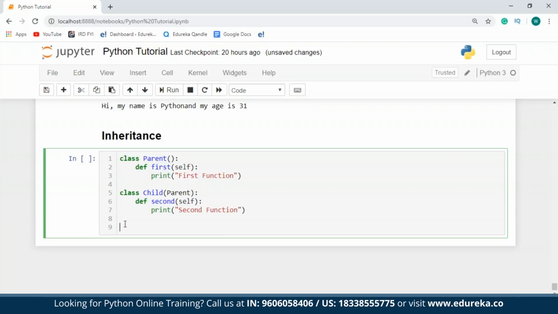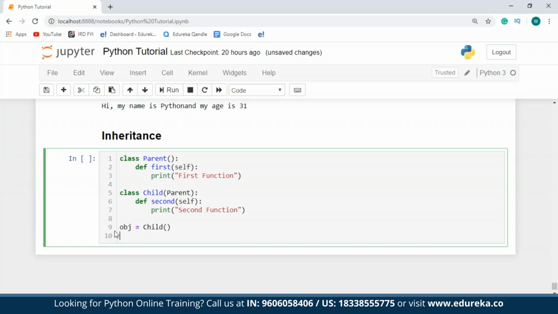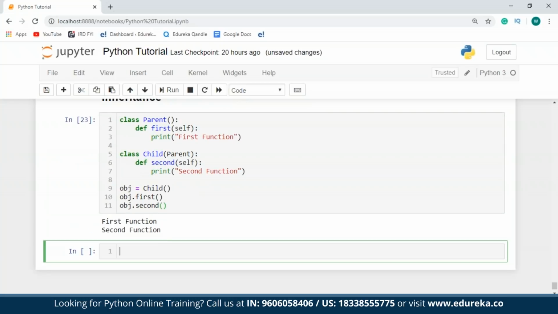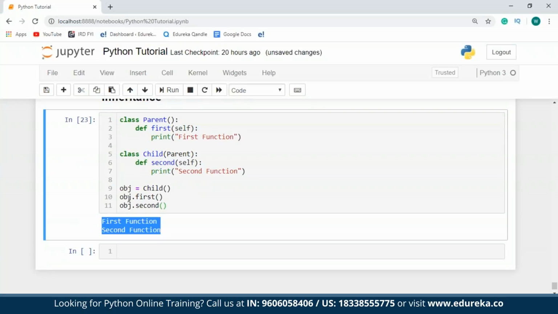So once this is done, I'll create an object of the child class. I'll just say obj equals child. And then using this object, I'm going to call the first and the second function. So I'll just say obj dot first and obj dot second. So as you can see over here, this object is able to access both the functions, that is first and second. The first function is not present within the child class, but since the child class is inheriting the parent class, this function is visible to the child class and therefore it is able to execute it.